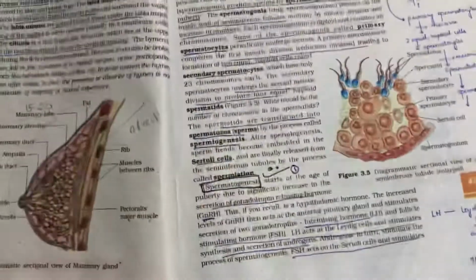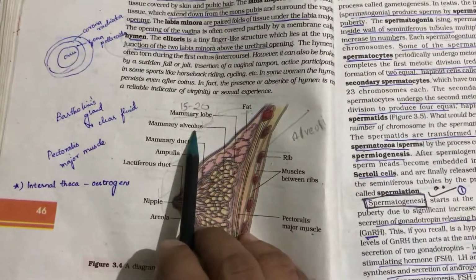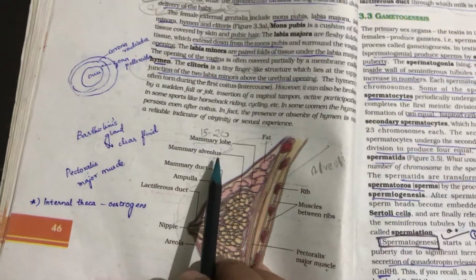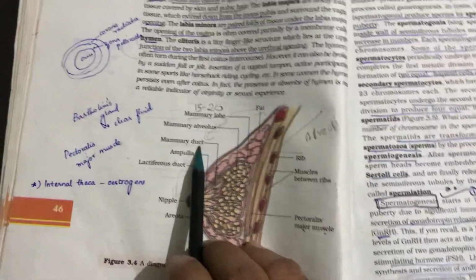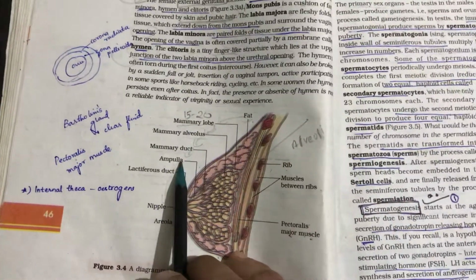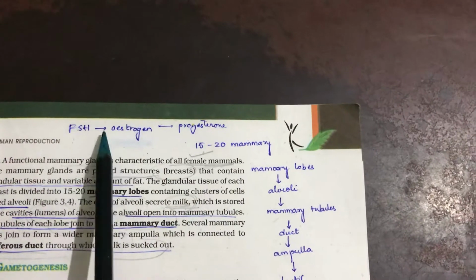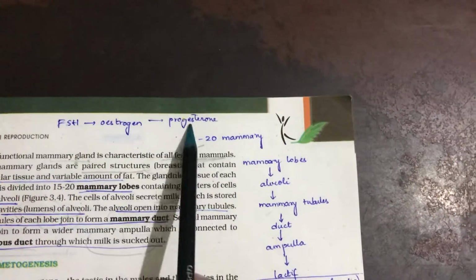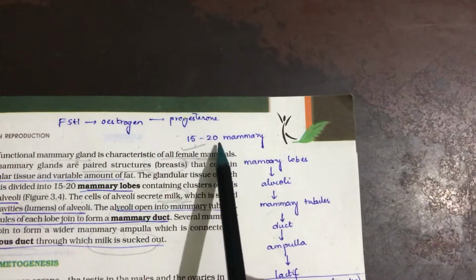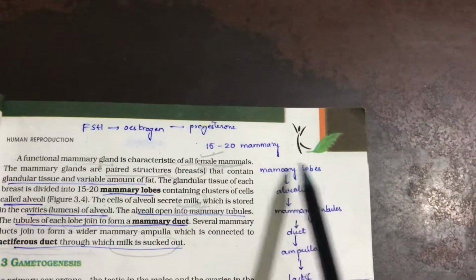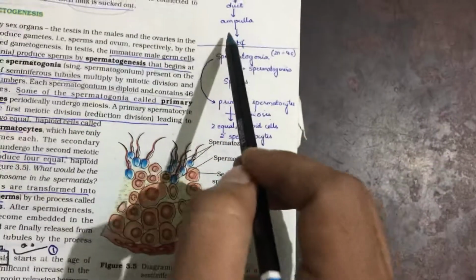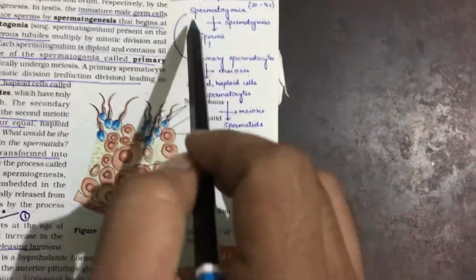sucked out. Means first of all point, mammary alveoli transfer to the mammary tubule, transfer to the mammary duct, transfer to the mammary ampulla, transfer to the lactiferous duct. And these, FSH means follicle stimulating hormone, means estrogen, progesterone, 15 to 20 mammary lobes are present. Alveoli form mammary tubules. This is a duct. Transfer to the ampulla, lactiferous duct. Clear?